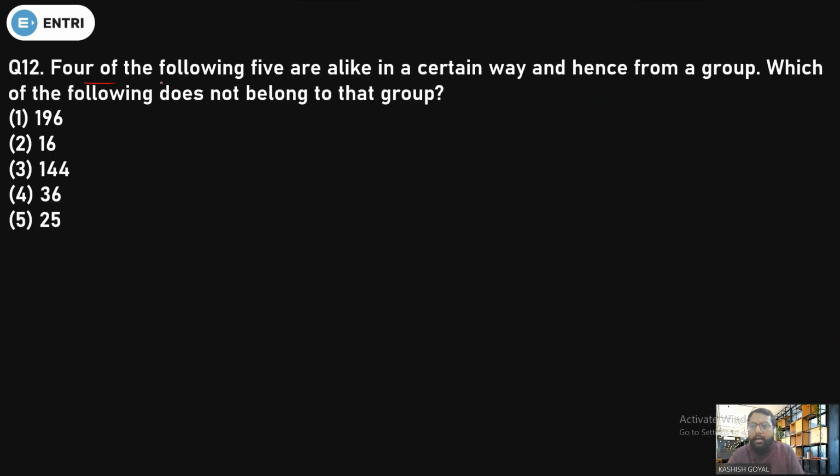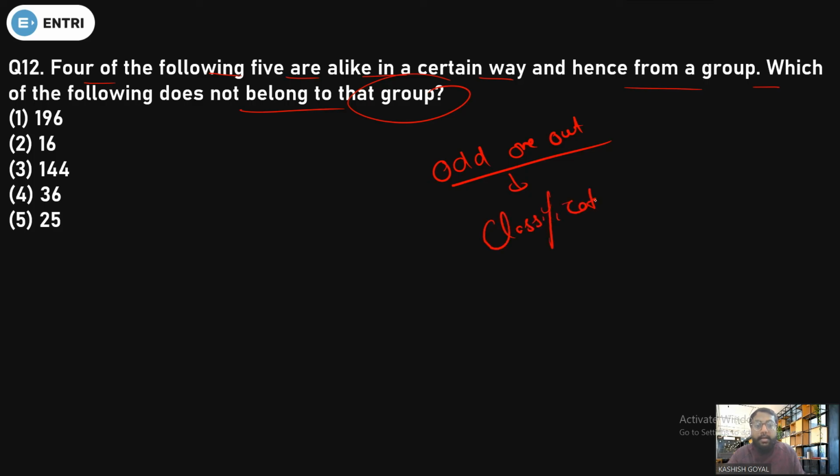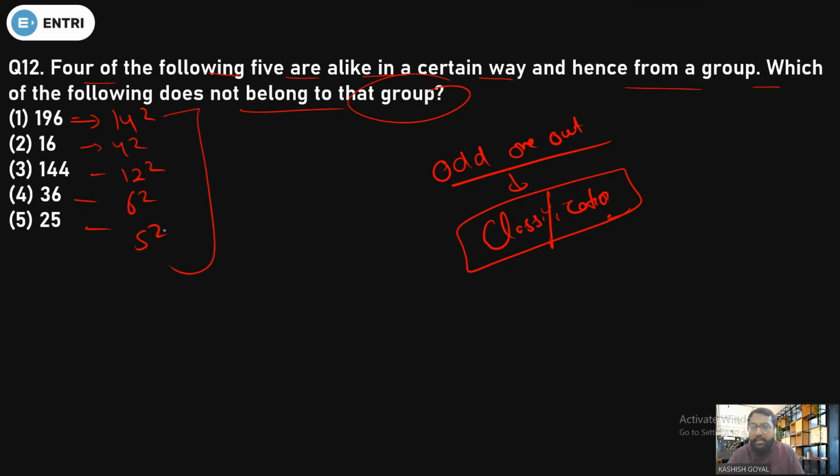Question number 12. Four of the following five are alike in a certain way and hence form a group. Which of the following does not belong to that group? That question belongs to odd one out, or a chapter known as classification. You have to classify. First of all, if you see all the squares, 196 is 14 square, 16 is 4 square, 144 is 12 square, 36 is 6 square, and 25 is 5 square. So what differs in all these? This one, because 25 is the square of an odd number, but all others are squares of an even number. Is it clear or not? Done. Hope everything is clear to you till here.